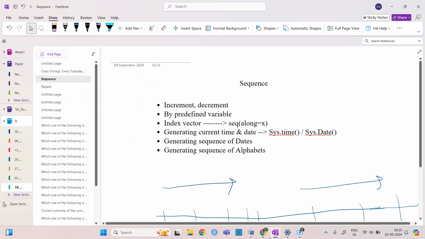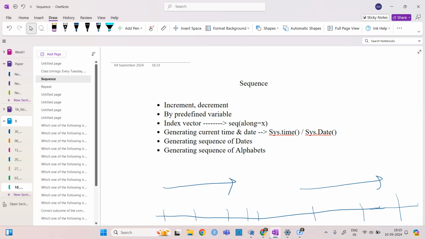The next thing is, what is the index vector? The index vector is basically where we want to assign these numbers.